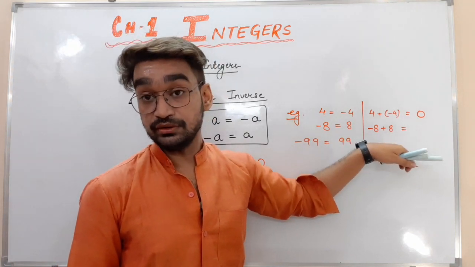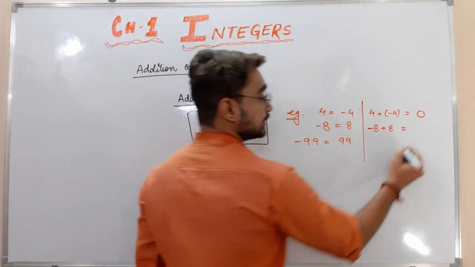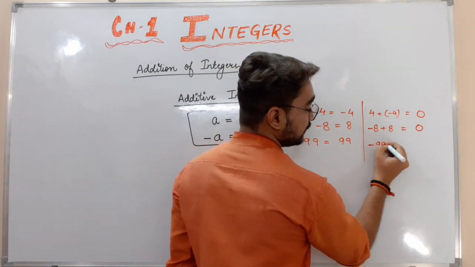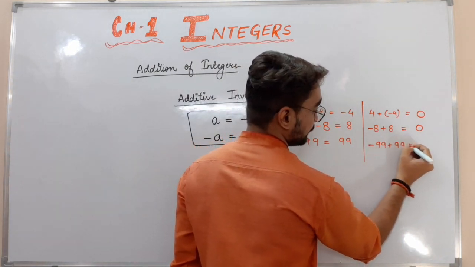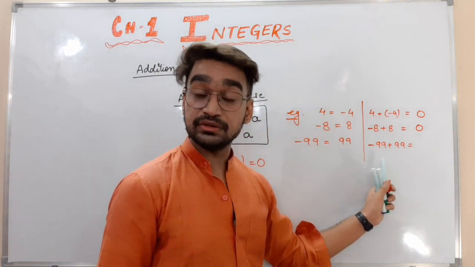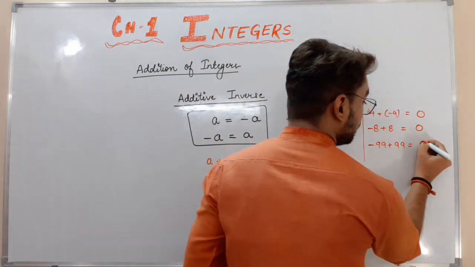Two numbers with different symbols, we have to find their difference. 8 minus 8, 0. In this third case also, minus 99 plus 99. Two different symbols, we find the difference, 99 minus 99, 0.